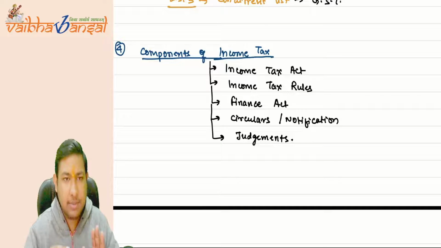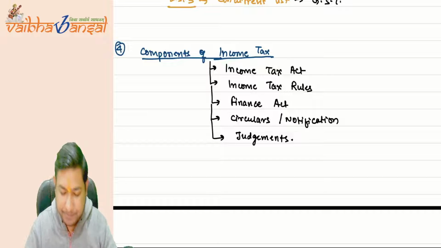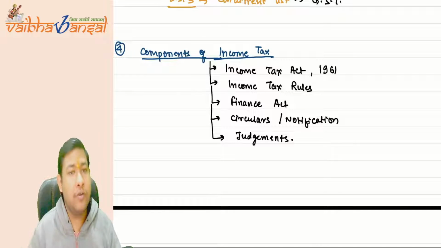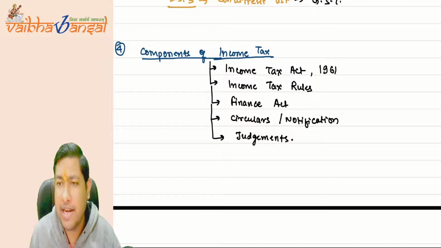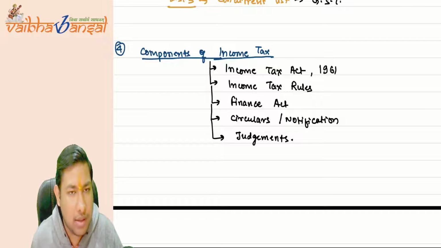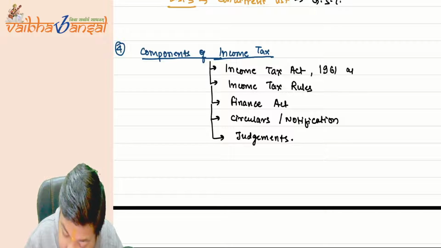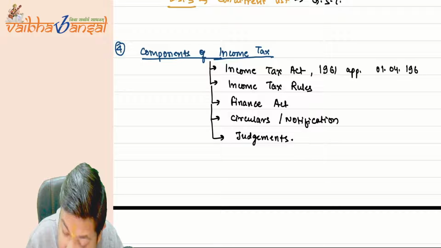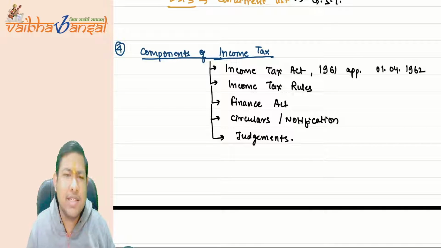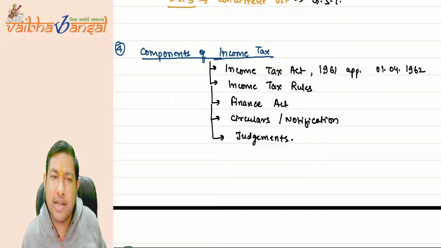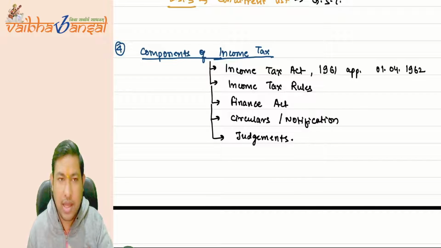There is the Income Tax Act, which came into effect in the year 1961, applicable from 1-4-1962. Why is it applicable from 1-4-1962 when it came in 1961 itself? We'll understand that, no issues.